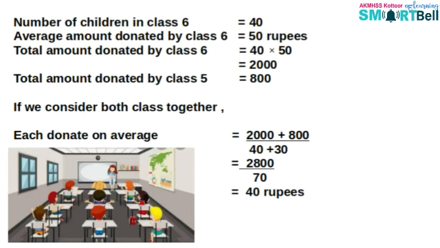Total amount donated by class 5 is equal to 800 rupees. So, if we consider both classes together, each donated on average 2000 plus 800 divided by 40 plus 30, that's equal to 2800 divided by 70, that's equal to 40 rupees.